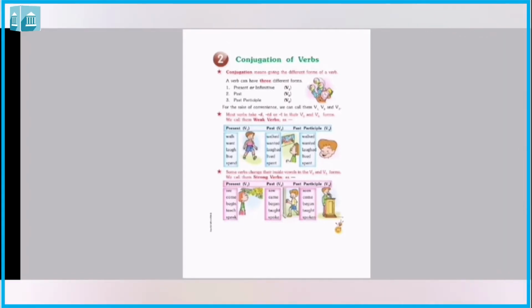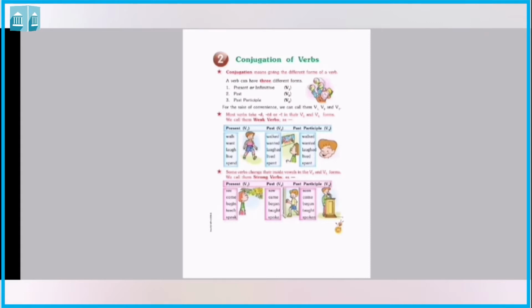Hello class, how are you all? Hope you all are doing well and you are fine. So class, today we are going to do conjugation of verbs. So first of all, what is conjugation? Means giving the different form of verbs.